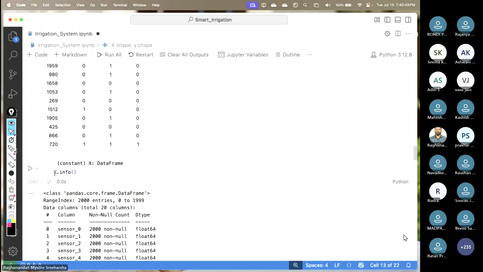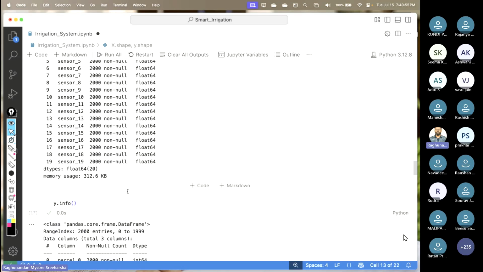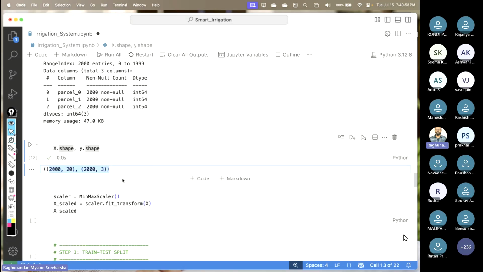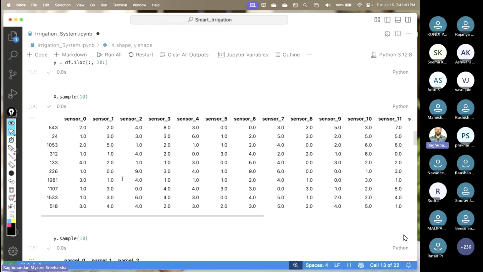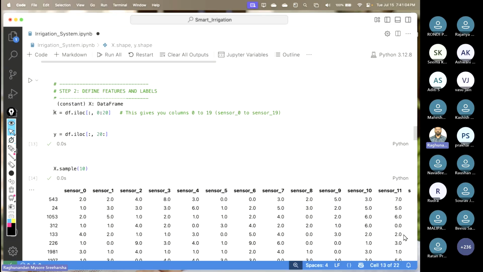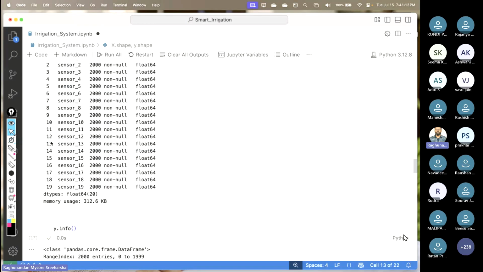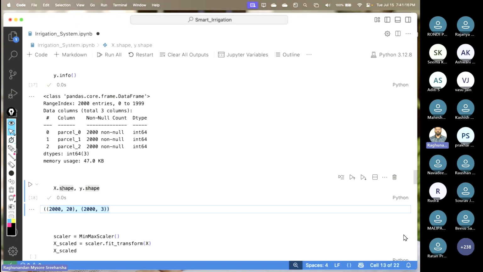Sir, can you explain about X dot shape and Y dot shape? So shape means to know the number of rows and columns. What we did here was we took X, which is nothing but features, for all the rows and 20 columns. So if we say X dot shape, it will give you the output: 2000 rows and 20 columns are present in this X.